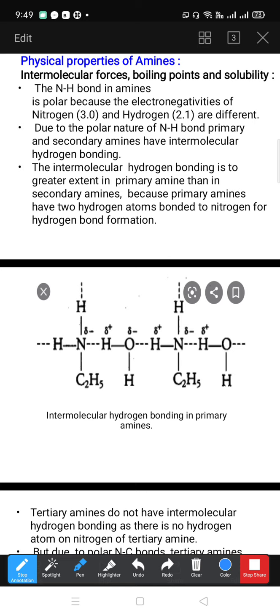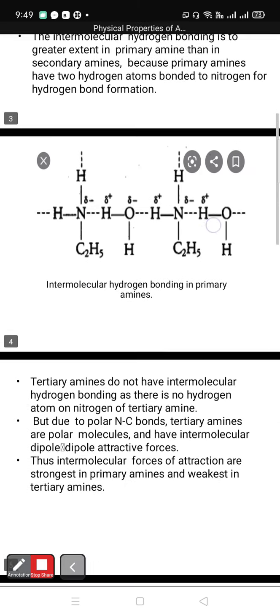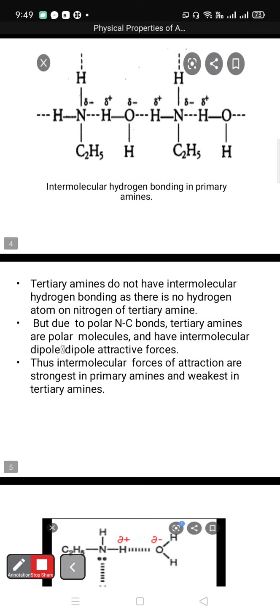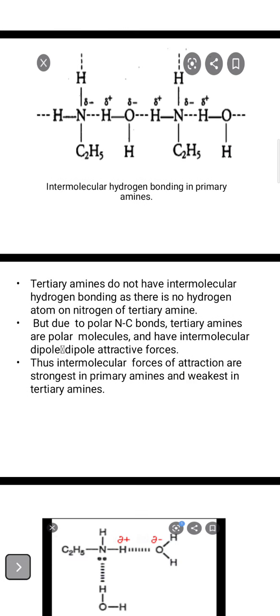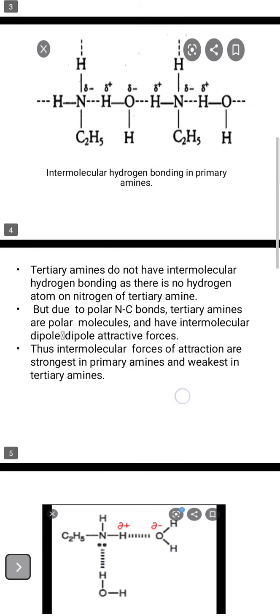After that, I want to give an explanation about the tertiary amines. Tertiary amines do not have intermolecular hydrogen bonding as there is no hydrogen atom on the nitrogen of tertiary amines. The formula for a tertiary amine is R3N. To the central nitrogen, three alkyl groups, which are the same or different, may be attached.